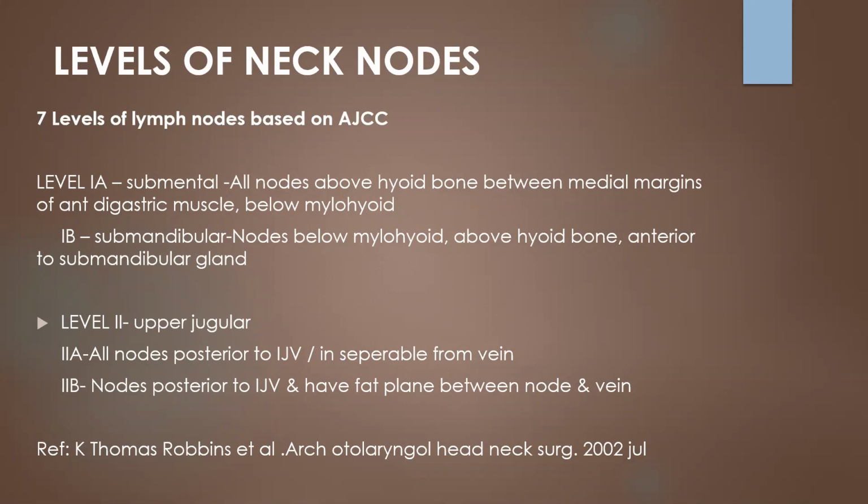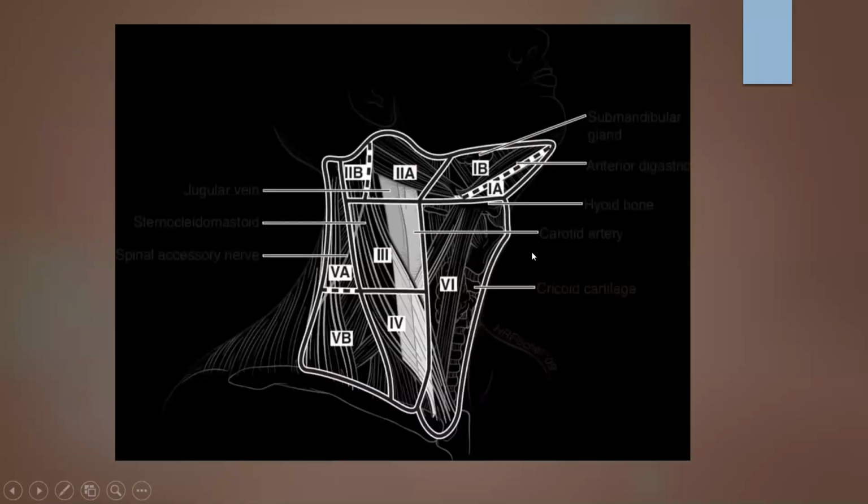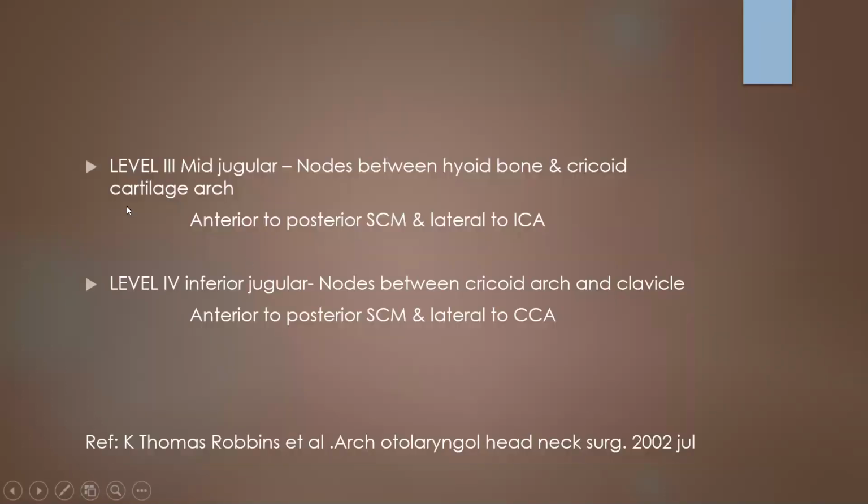And level 2 consists of upper jugular, and level 3, here I can show you here. So level 2 will be upper jugular, and 3 will be middle jugular, and 4 is lower jugular. Coming in detail, level 3, that is mid jugular, the nodes between the hyoid bone and cricoid cartilage arch, that is, anterior to the posterior sternocleidomastoid and lateral to the internal carotid artery. So level 4, that is inferior jugular, the nodes between the cricoid arch and clavicle.